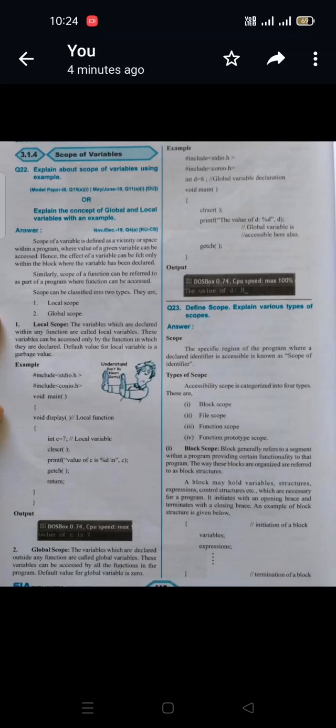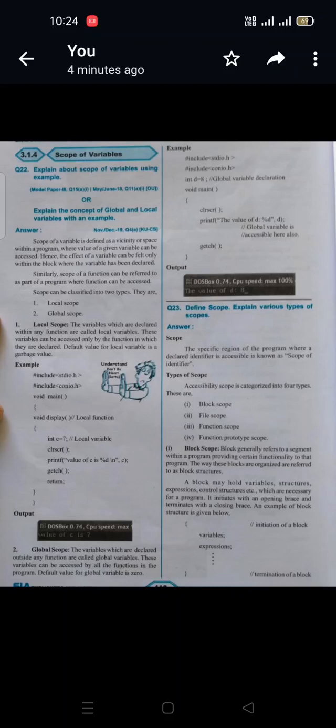Local scope means the variable is declared within a function. If we are defining a function, and in that function we initialize a variable, that is, if we declare a variable, that is called a local variable. The values of the variable can be accessed within the function only.